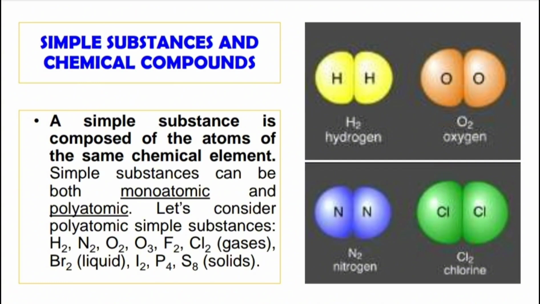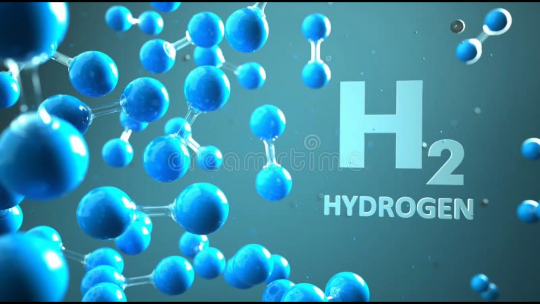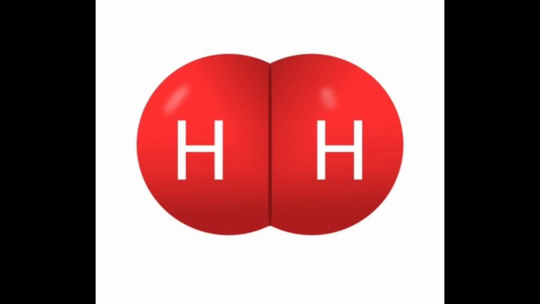A simple substance is such a substance that is composed of the atoms of the same chemical element. Like, let's take the example that we can see in the picture. For example, let's take hydrogen. It is composed of two hydrogen atoms. So two atoms, but the same element. This means that this is a simple substance.